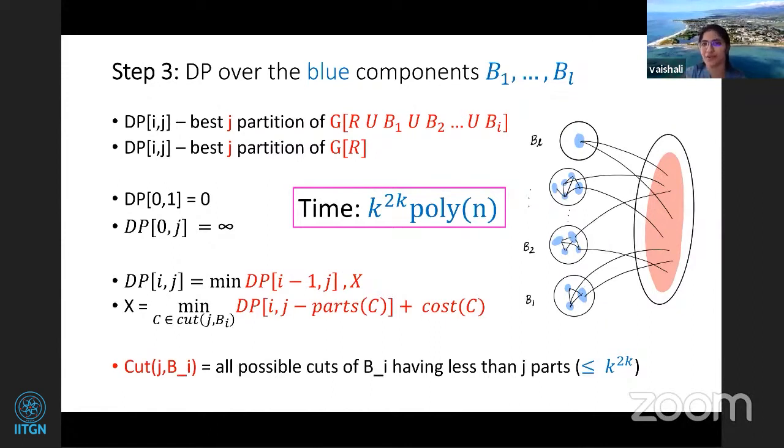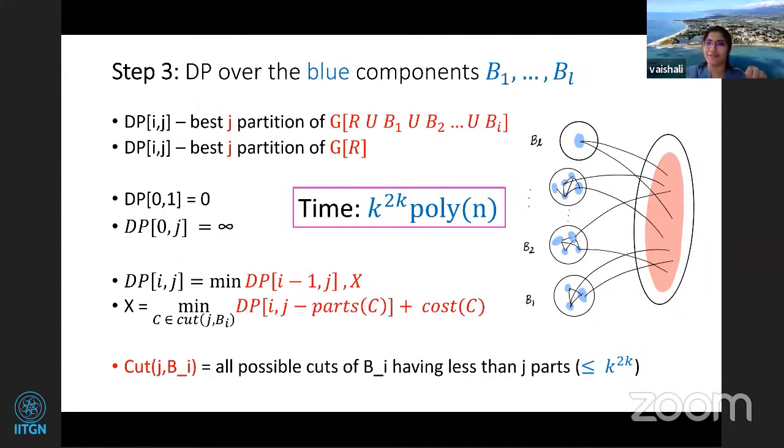will this B_i contribute to? And then it also takes the best part out of that. So say now B_i is going to contribute some L paths. It will find the best L cut of this B_i. Now they'll all be separate L components. And now you know that L is there.